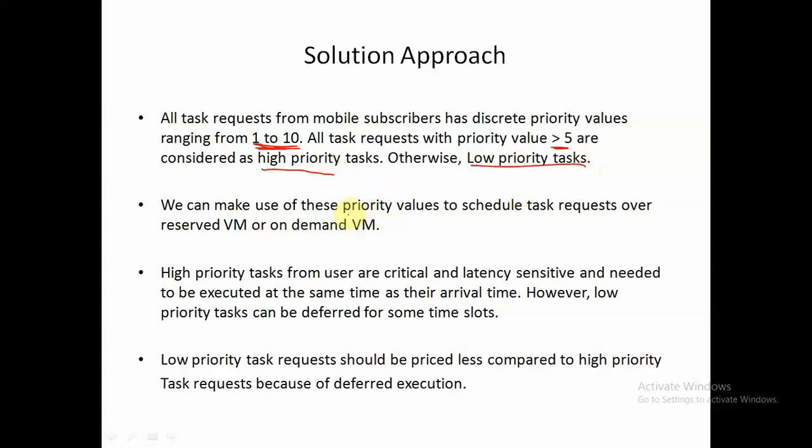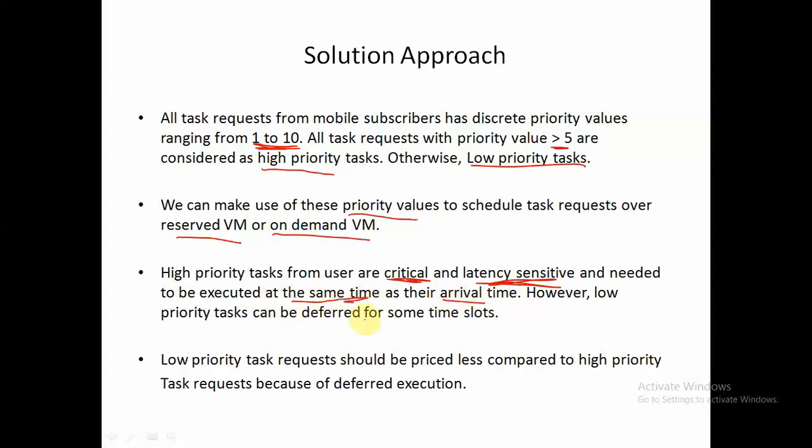And then we can make use of these priority values to schedule those requests over either a reserved virtual machine or an on-demand virtual machine. All the high priority tasks from users are critical, as well as latency sensitive. That means high priority tasks we cannot delay, and they should be executed at their arrival time, right?